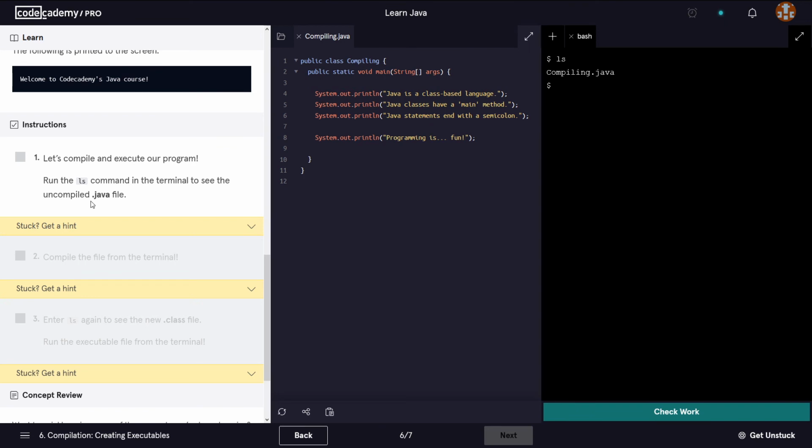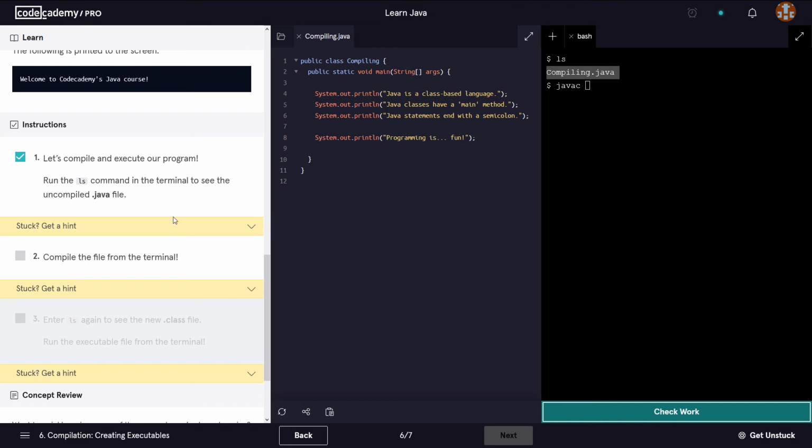We've seen what the name of the file is, and we said we compile the program. So we compile this Java with this syntax, javac, followed by the name of our file, compiling.java.